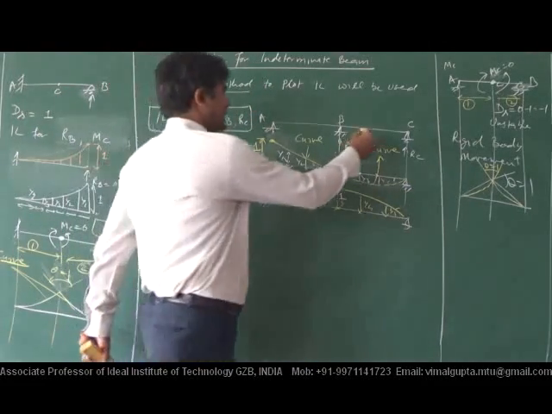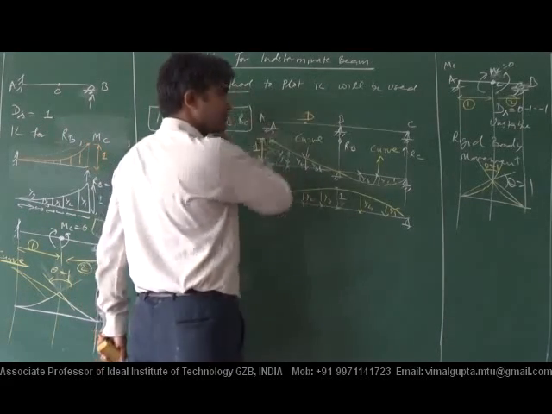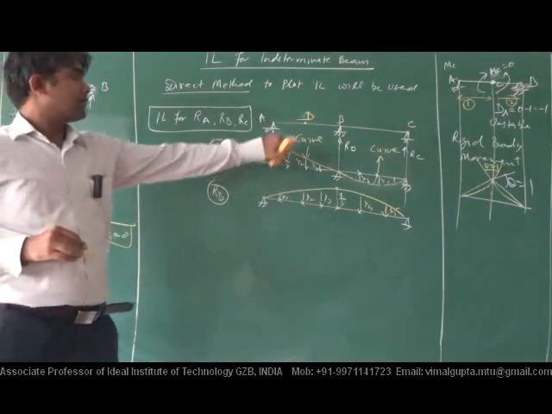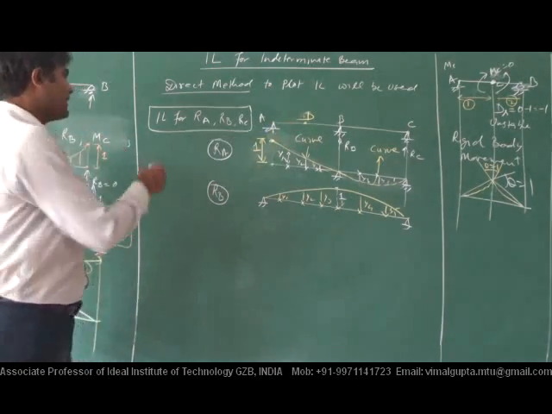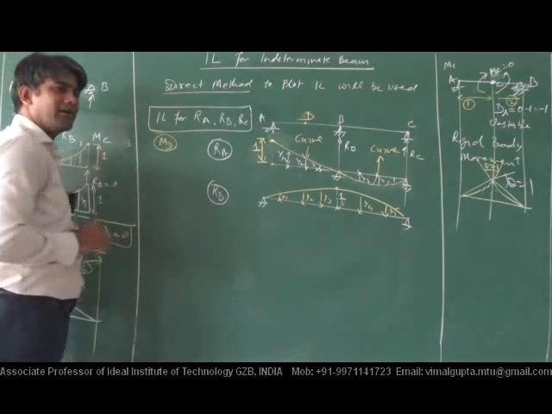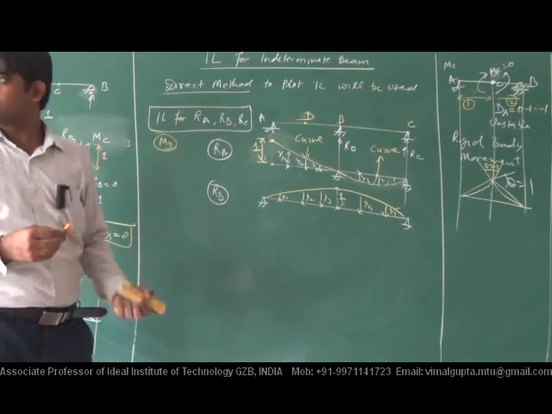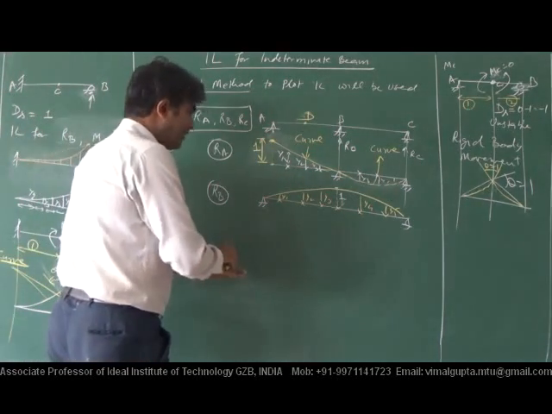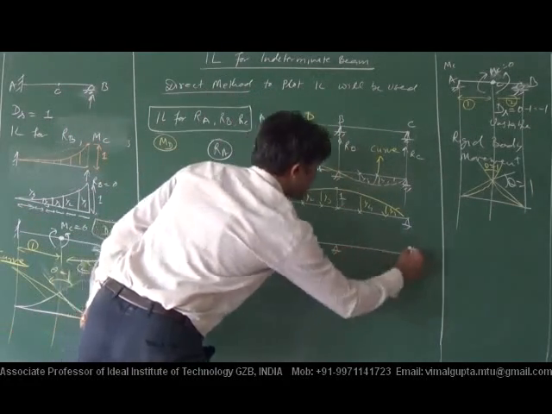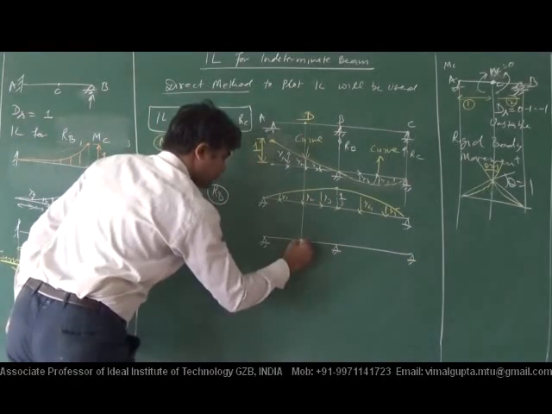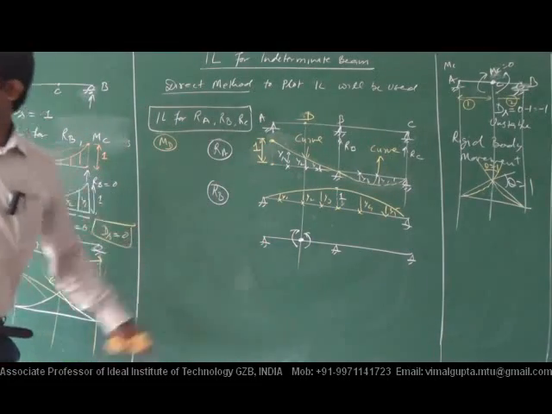Similarly, if another point is this here, C point is D point is this. If the D point is this, and we want to plot the bending moment at this point D also, the IL for bending moment at point D also, then what I will do, I have to provide an internal hinge here